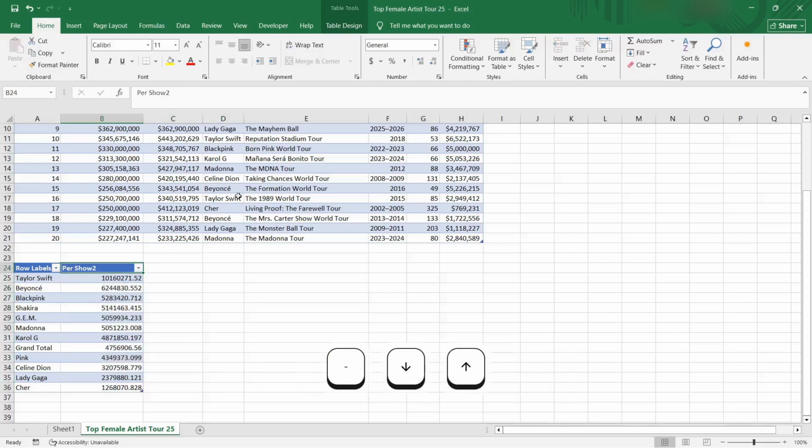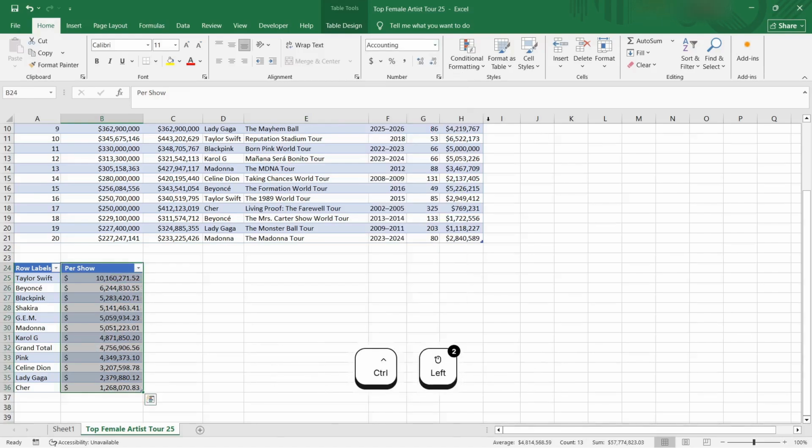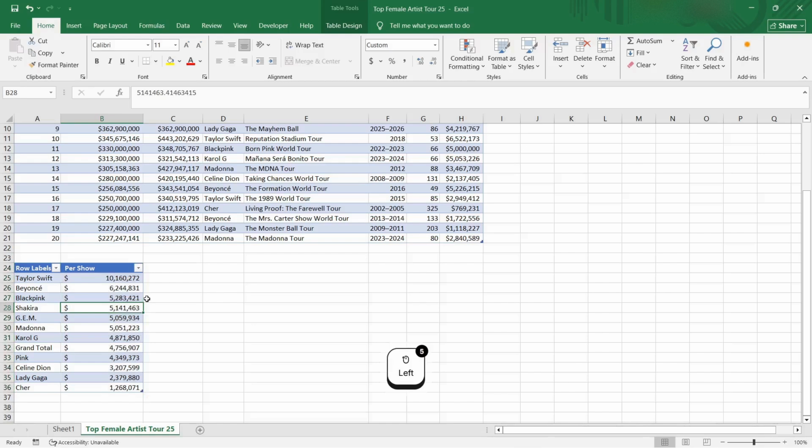Per show, and then I will put this as accounting dollar. All right, so here we can see Taylor Swift makes about $10 million per show. Beyonce is in second place, and she can make about $1.2 million per show. So that's a very quick way to analyze data on Excel.